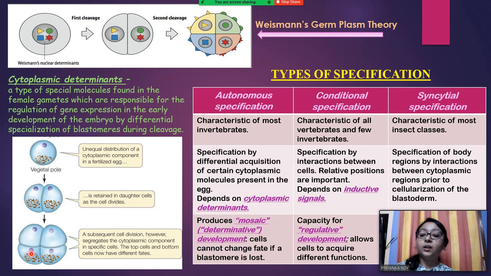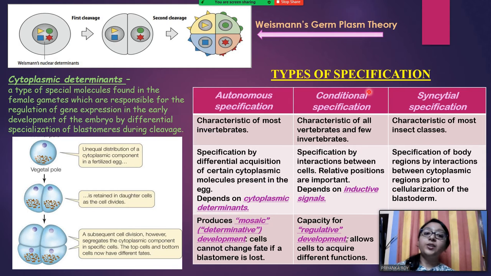If you detach these cells from the main embryo body, you will find that the embryo does not have those cell types which these cells were supposed to produce. So this kind of development is called a mosaic development.